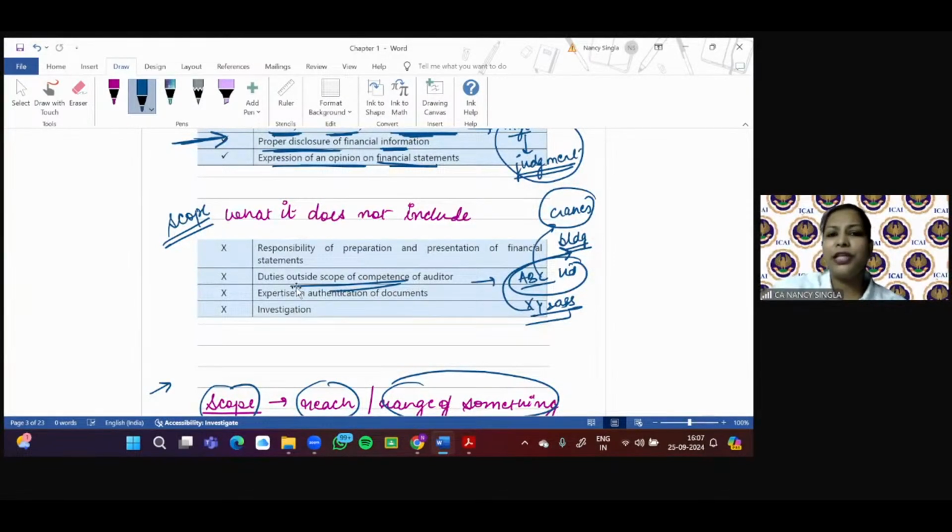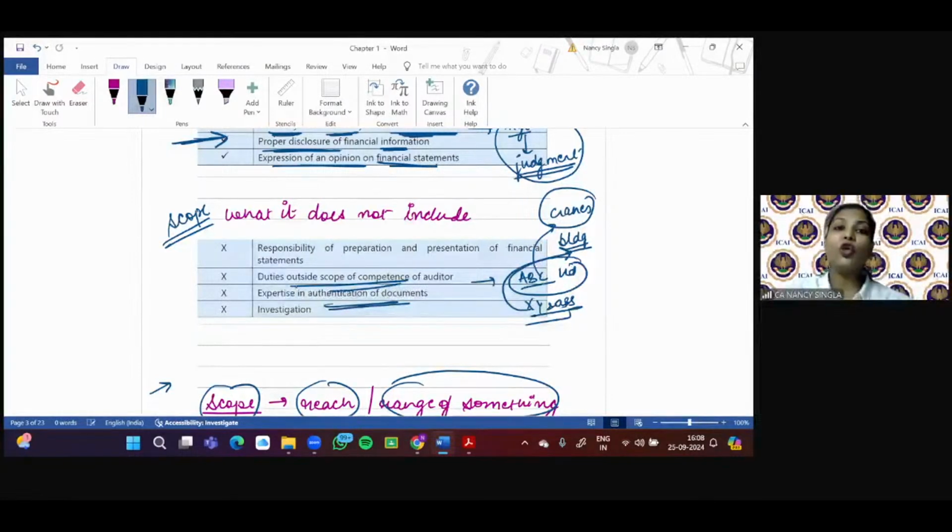So you may get a question that CAX, who is the engagement partner in this case, has been asked by the management to consider the suitability and life of the various civil structures like buildings that are appearing in the balance sheet. This is absolutely outside the scope of the competence of the auditor. Authentication of documents.